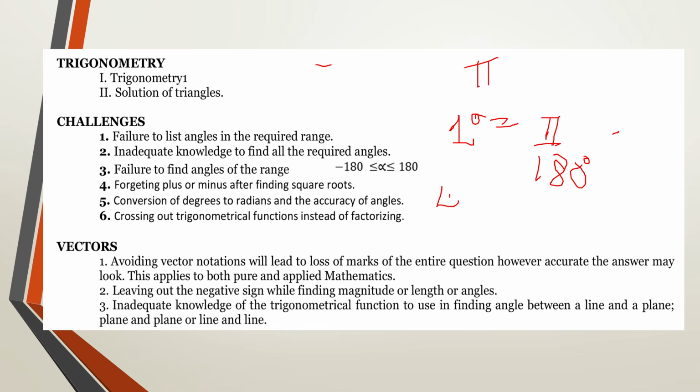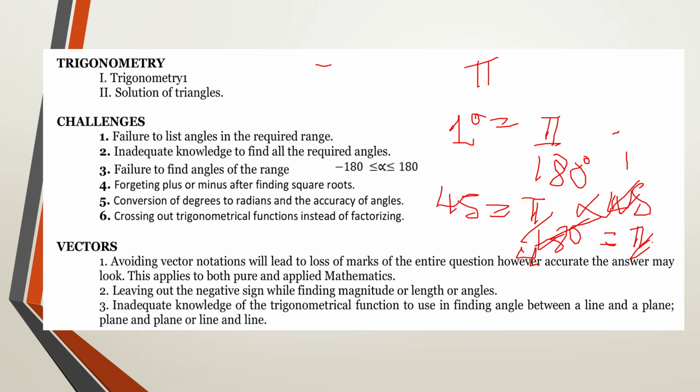That means that if you want to convert 45 degrees to radians, you're supposed to get pi divided by 180 and then times 45. So you find that 45 goes into 45 once. When you divide 180 by 45, it's going to give you 4. So you find that 45 degrees is going to be the same as pi over 4.